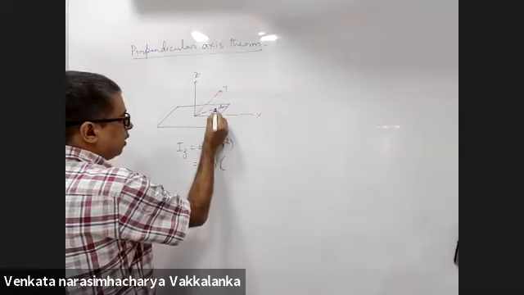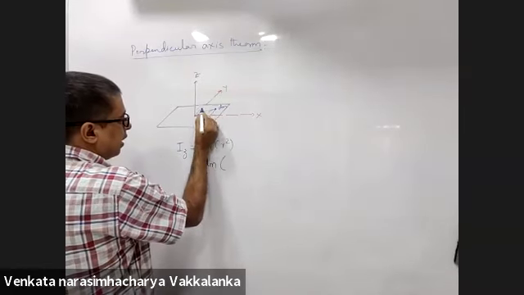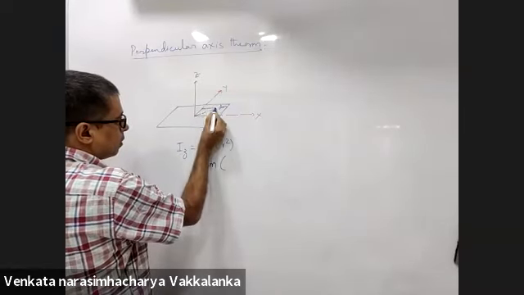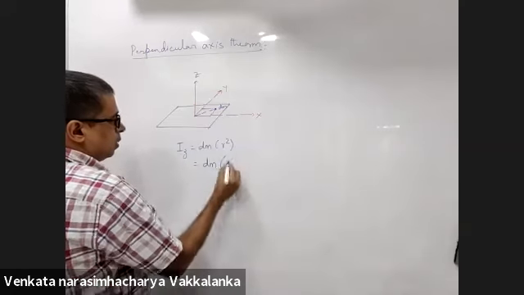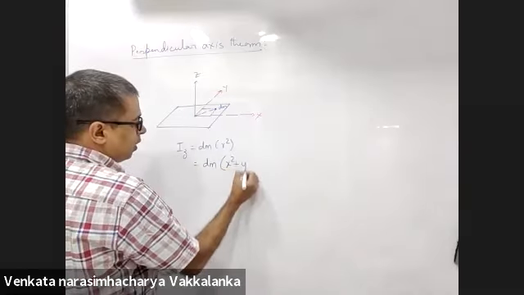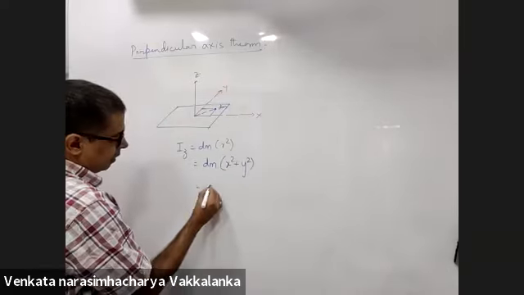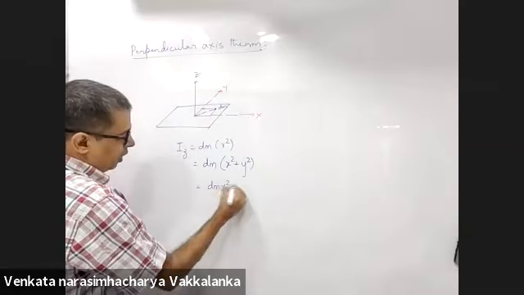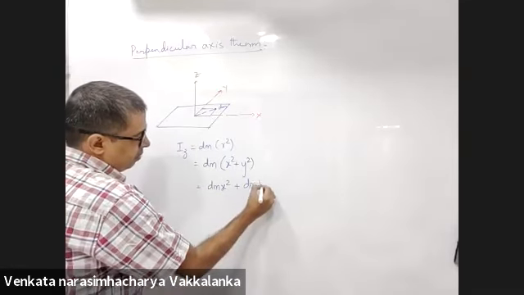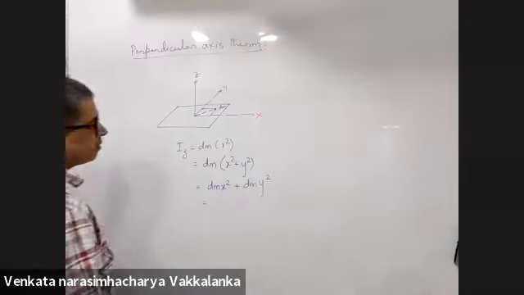Incidentally, r square can be written as x square plus y square, by the Pythagoras theorem. So it is dm into x square plus dm into y square.